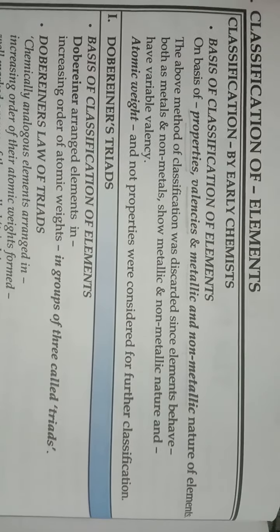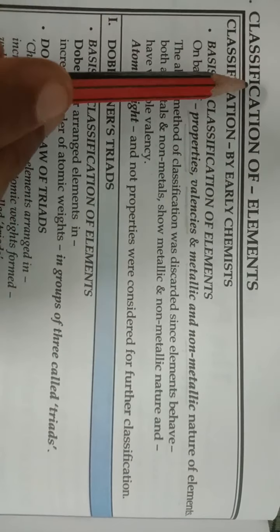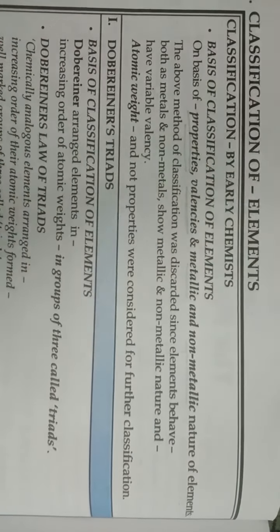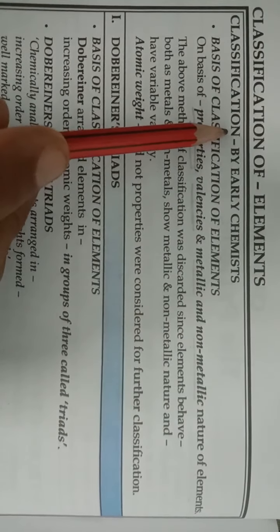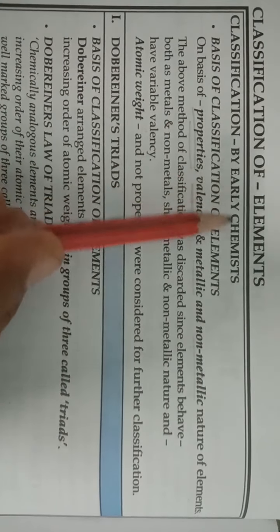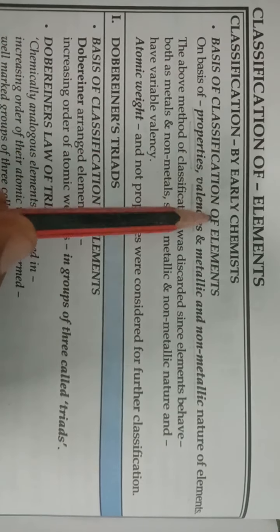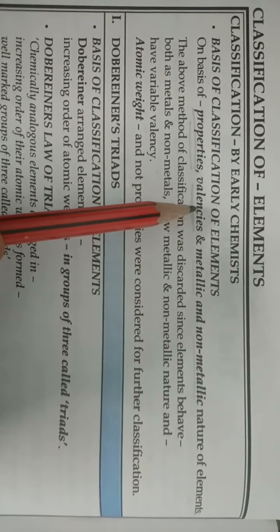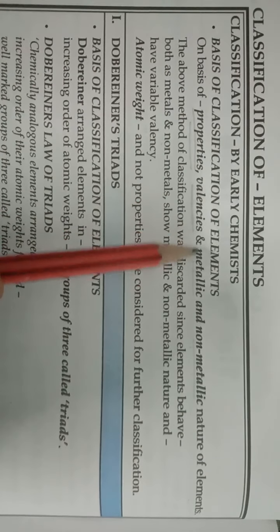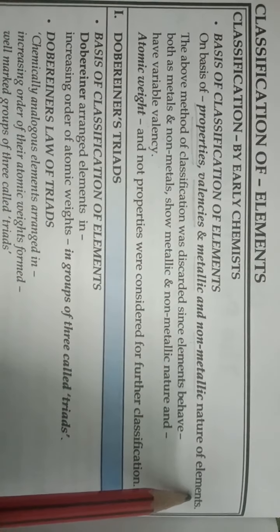Hello children, today we will start from heading B, classification of elements. Classification by early chemists. The basis of classification of elements was properties, valencies, and metallic and non-metallic nature of elements.